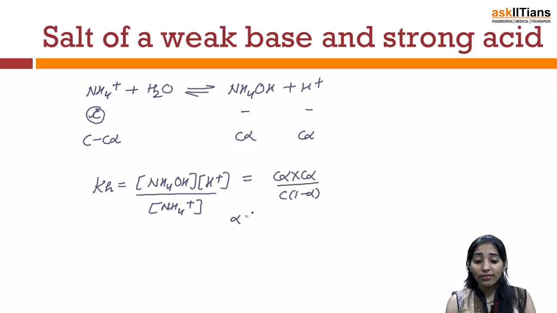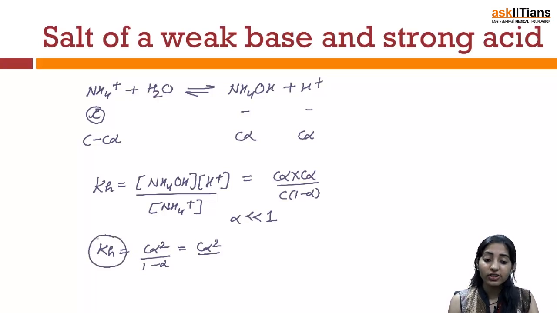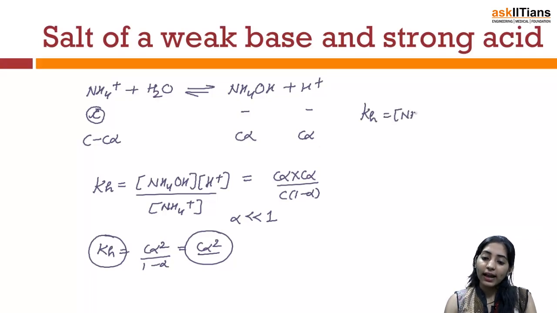Again, if I say alpha is very less than 1, I can say that Kh will be nothing but C alpha square over 1 minus alpha, which will be C alpha square. That means again I have found out the relationship between Kh and the alpha point. Now on finding the equation, I can also say that Kh will be nothing but NH4OH times H positive divided by NH4 positive.